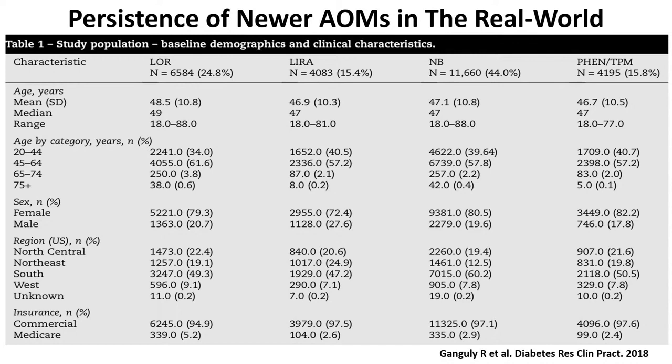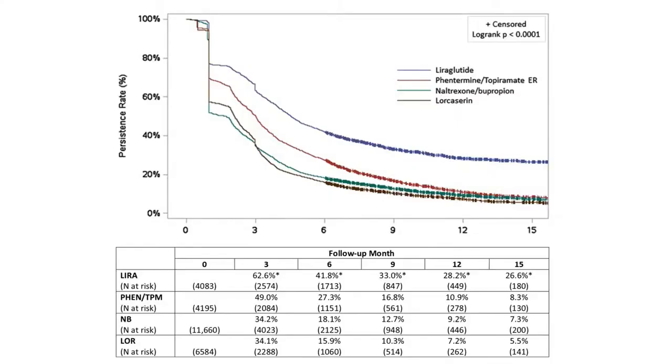And you can see the age and gender, but also look at the region in the United States, and you can see that we prescribe more anti-obesity medicines in the South, where we have a bigger obesity epidemic. So how well did they adhere to these anti-obesity medicines? This is what you see in this figure here. You can see a huge drop. I mean, everyone was prescribed these medicines at baseline. And then you can see within the first month, many of these patients did not even fill one prescription. If they filled one, then they didn't do any refills on it.